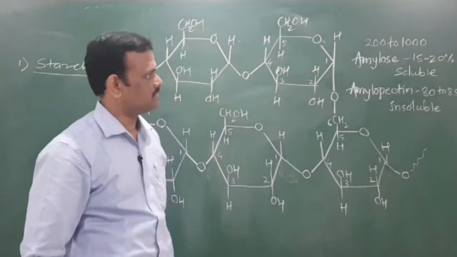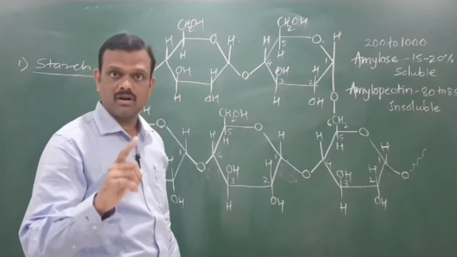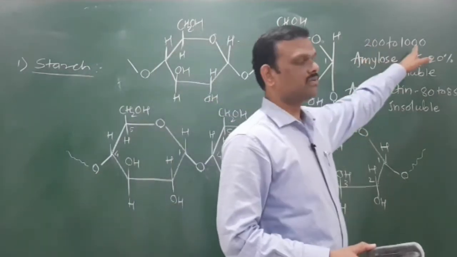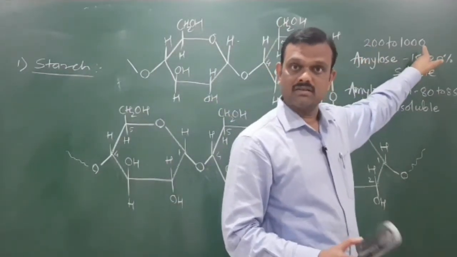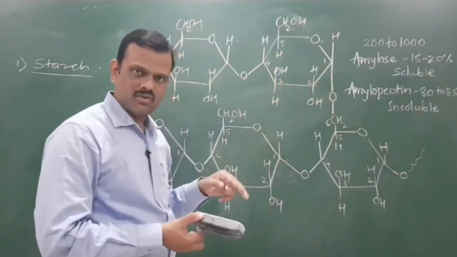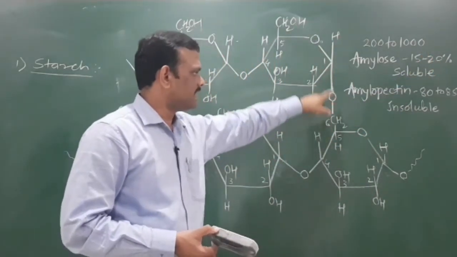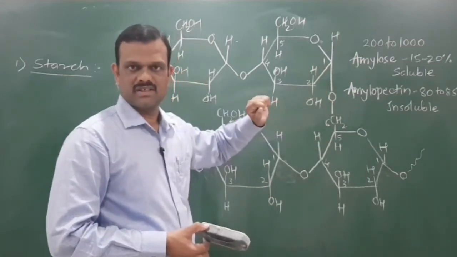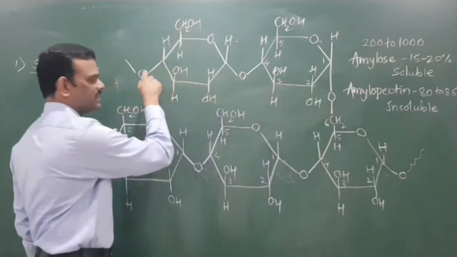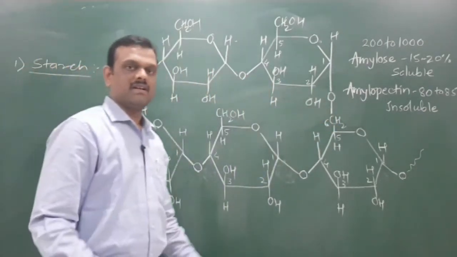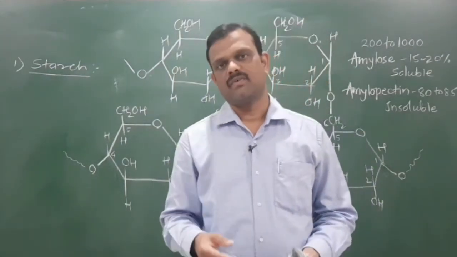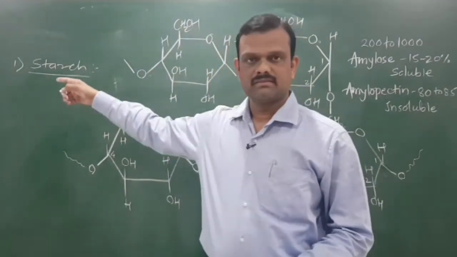That means one polymer of amylose is made up of approximately 200 to 1000 glucose units. Okay, and in amylopectin, the same amylose chains link to each other by C1 C6 glycosidic linkage. All these linkages are glycosidic linkages. That means polyglycosidic linkage between alpha D glucose forms the starch.